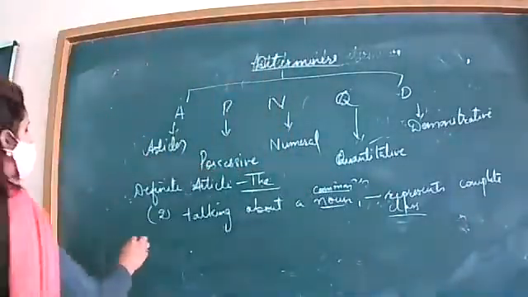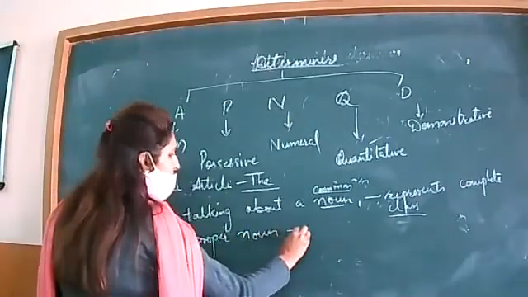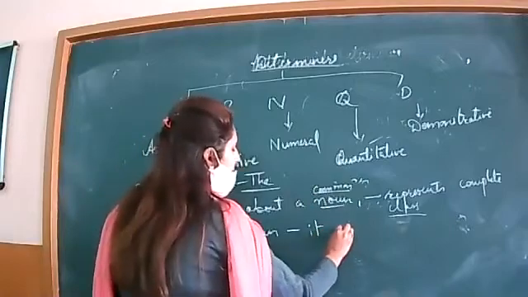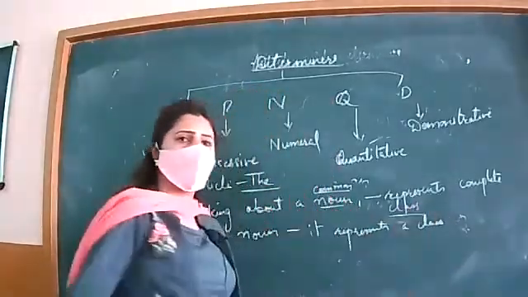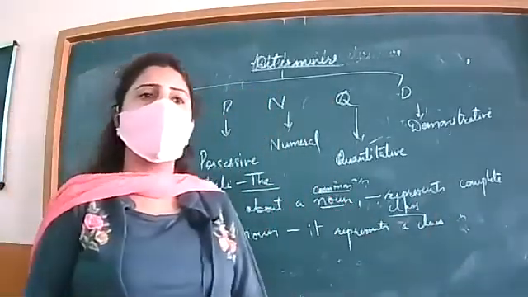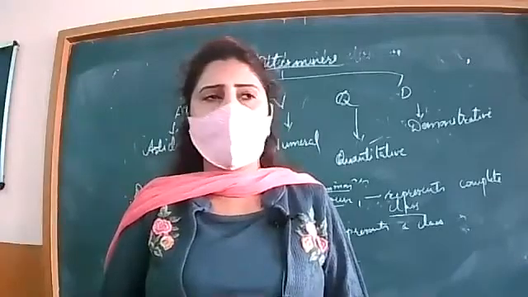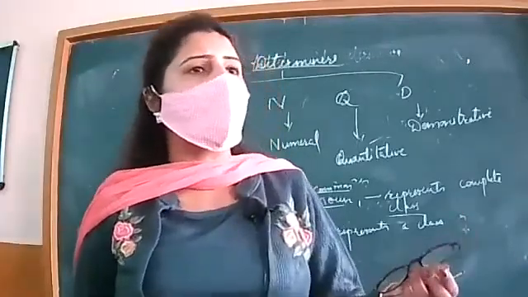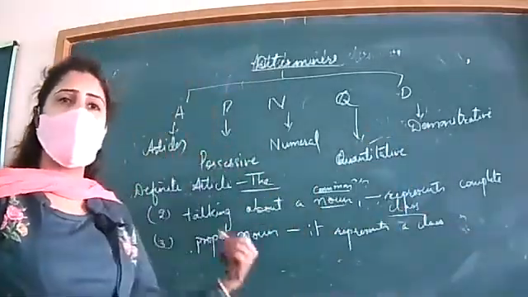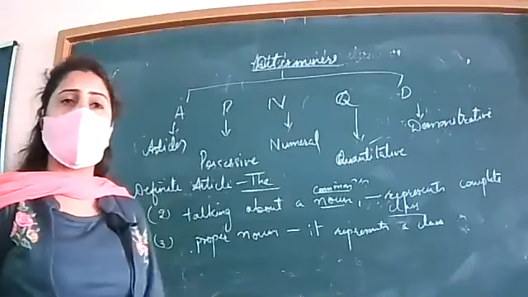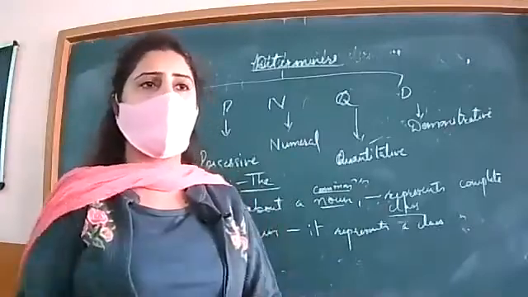Now it is also used with proper nouns. But again, here this proper noun represents a class. For example, the Kalidas is the Shakespeare of Hindi literature, or Indian literature. Okay, so in this manner, Kalidas is a proper noun, but here we are using "the". Kalidas is the Shakespeare. Here Shakespeare is representing the great laureates.